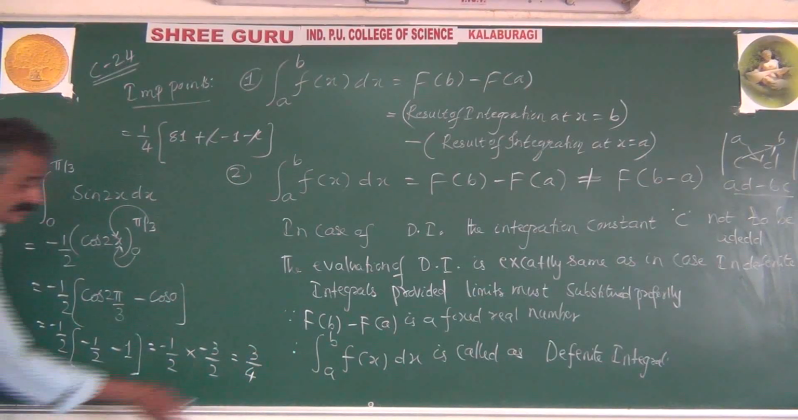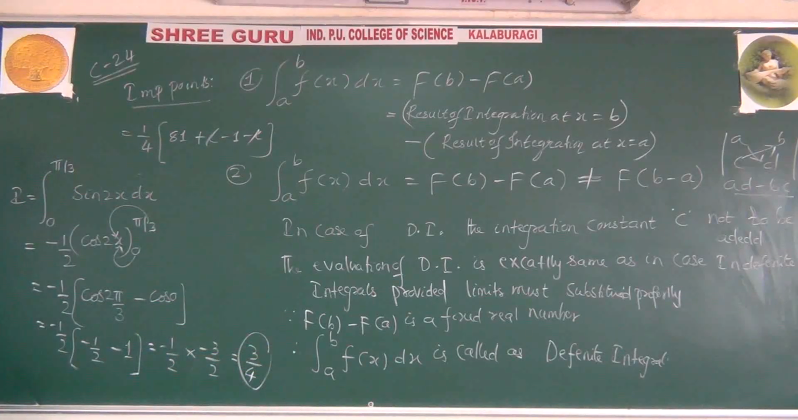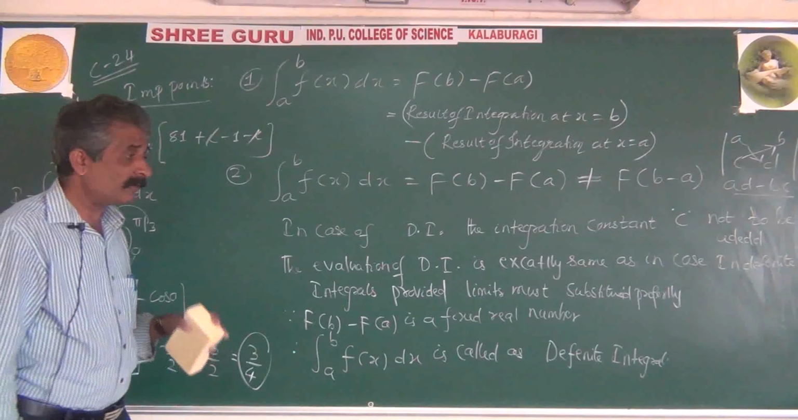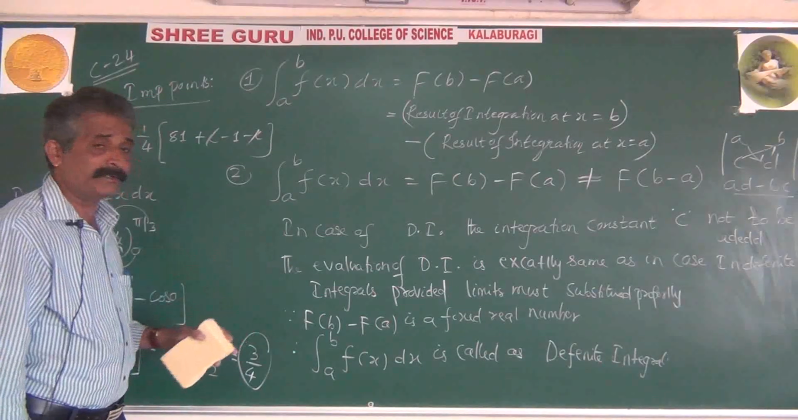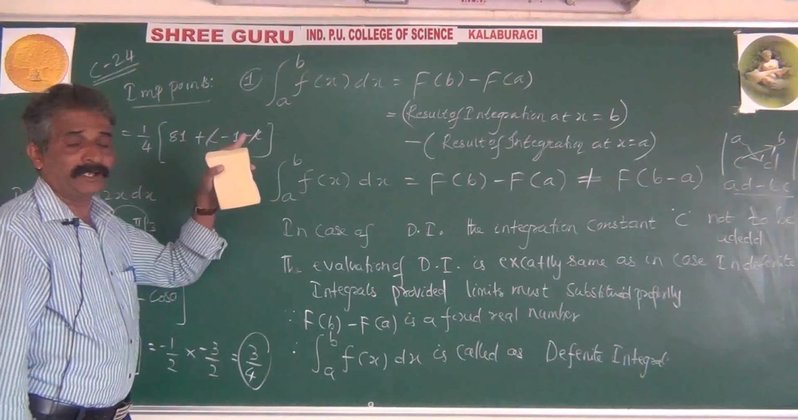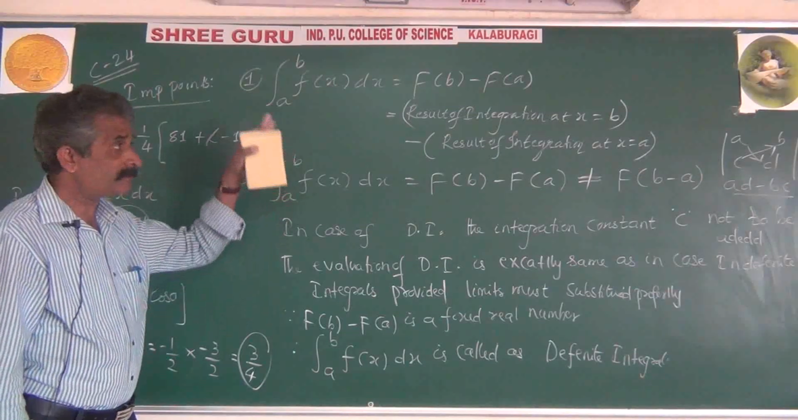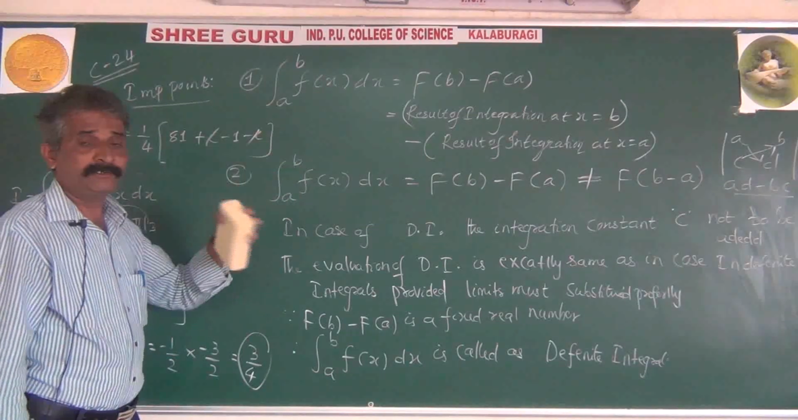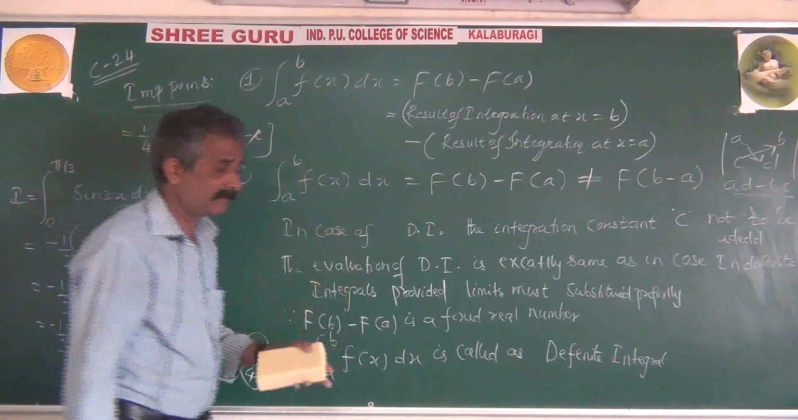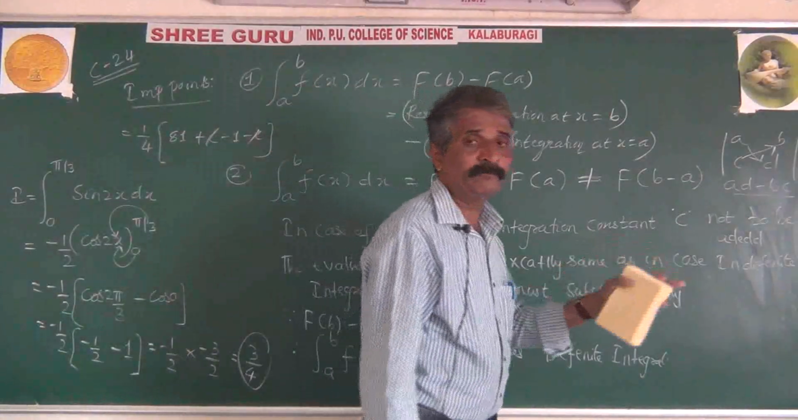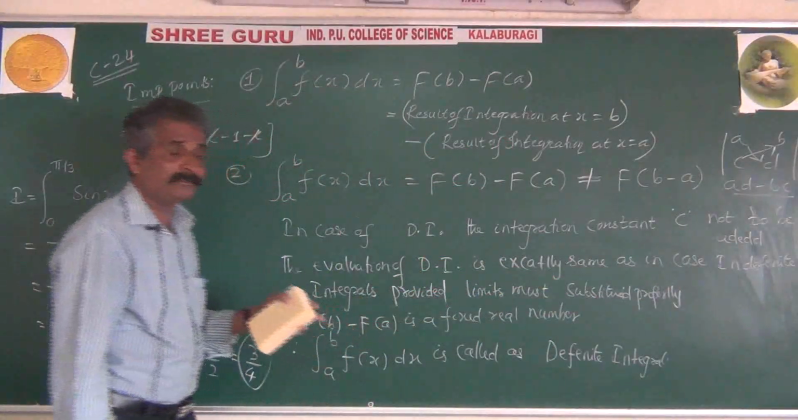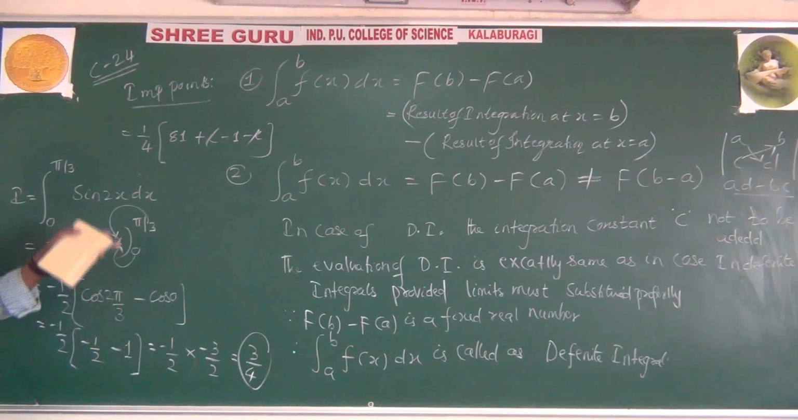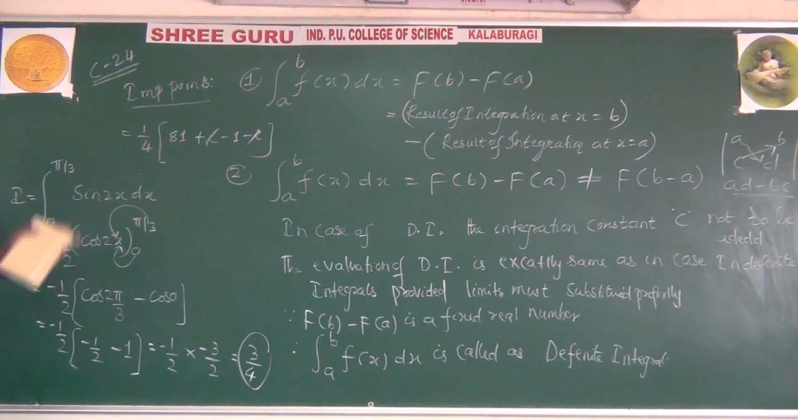And observe, 3 by 4 means 0.75. Is it a fixed real number or not fixed? It's a fixed real number. That's why this particular topic is named definite integral. Definite means the value is a definite real number. I hope you got the idea about this concept.